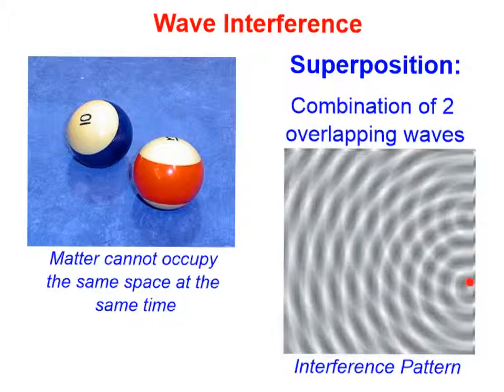Here we have two different point sources, and the waves that are produced by those are interfering and forming what we call an interference pattern. Mechanical waves are not the only waves that form interference patterns. Visible light and other forms of electromagnetic radiation also undergo superposition and can form interference patterns.